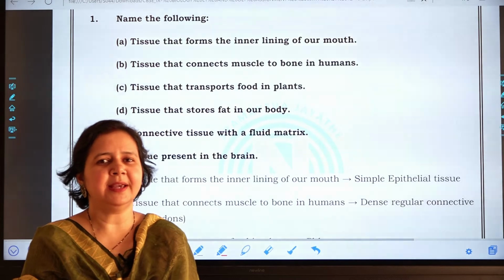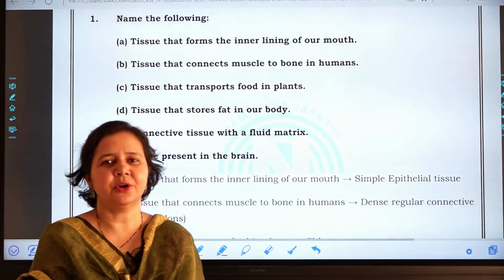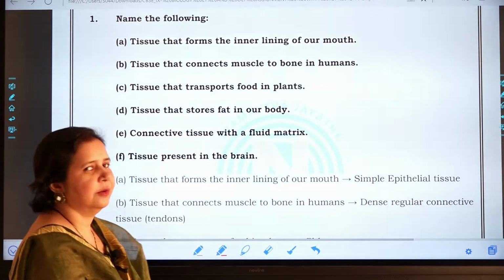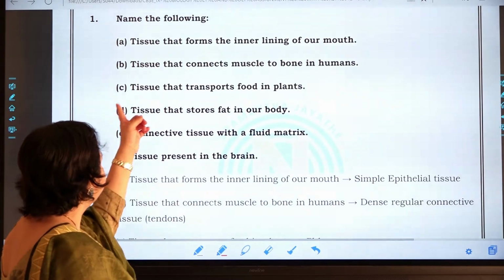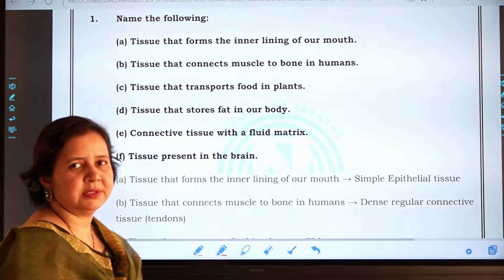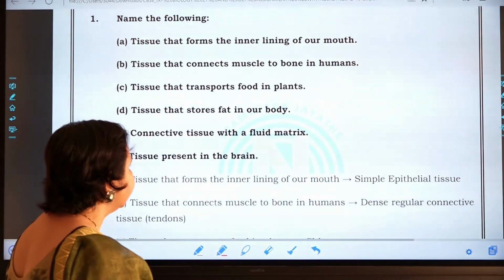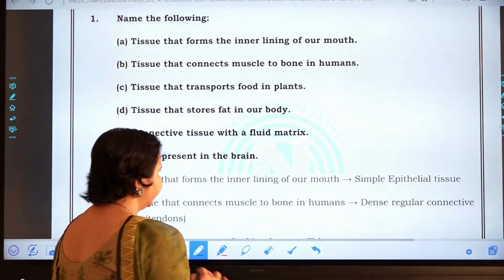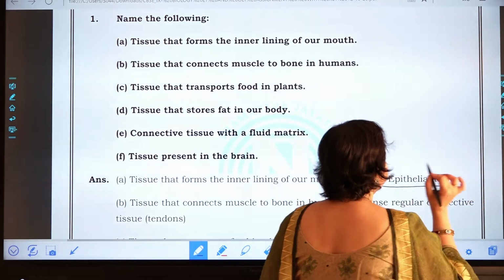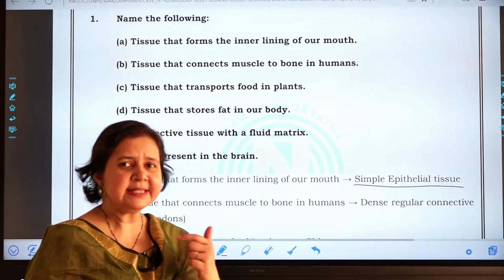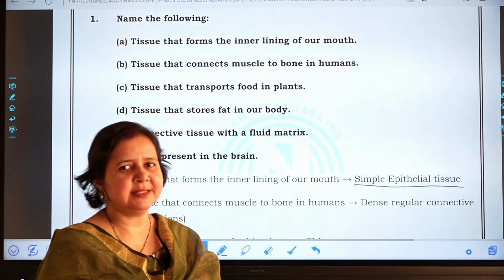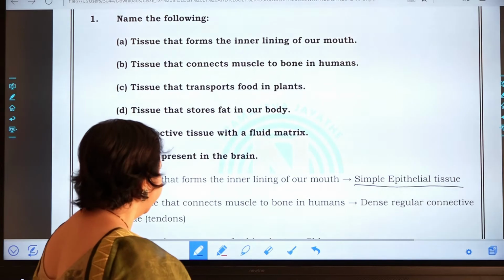Today I am going to explain the 12th dated assignment. The topic is tissues. Now let's answer the questions. Name the following. What is the name of the tissue that forms the inner lining of our mouth? The tissue which forms the inner lining of our mouth is simple epithelial tissue. Simple means the squamous epithelial tissue that is present in the inner lining of our mouth.